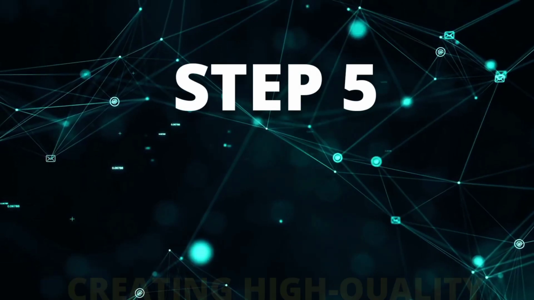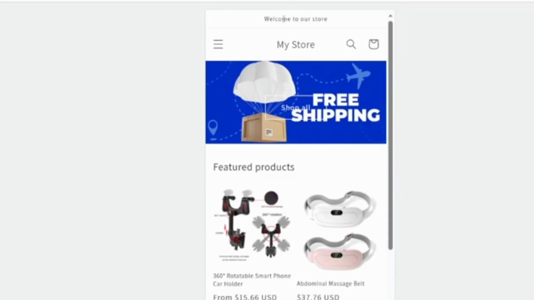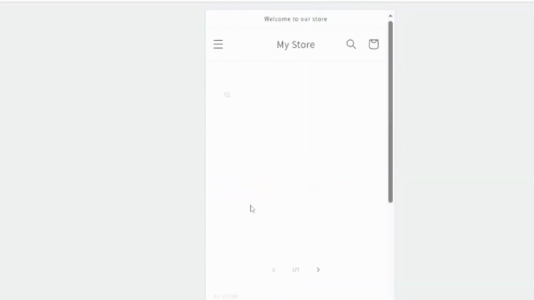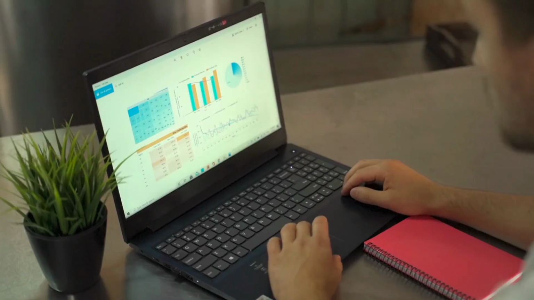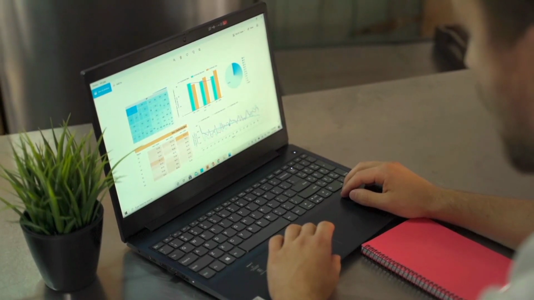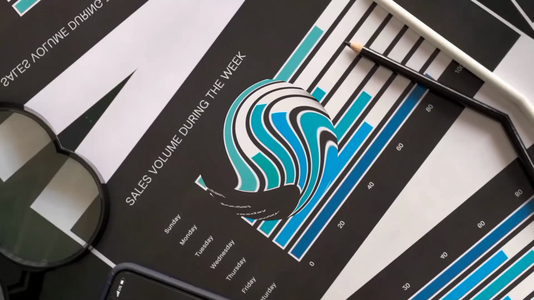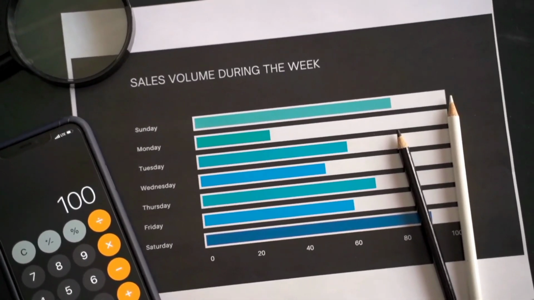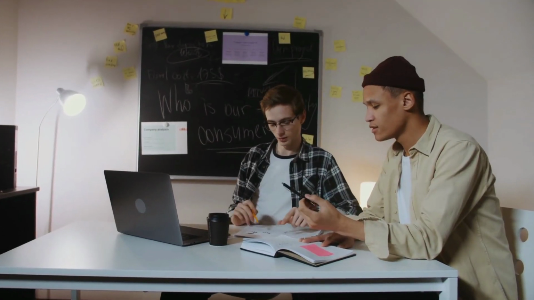Step 5. Creating high-quality ads with AI. Beyond creating ads, use AI to test different versions at scale to see what resonates best with your audience. Tools like Ad Espresso can automate the A/B testing process, providing actionable insights into which ad variations perform the best. Also, explore AI-generated music and effects to add to your ads for that extra layer of engagement.